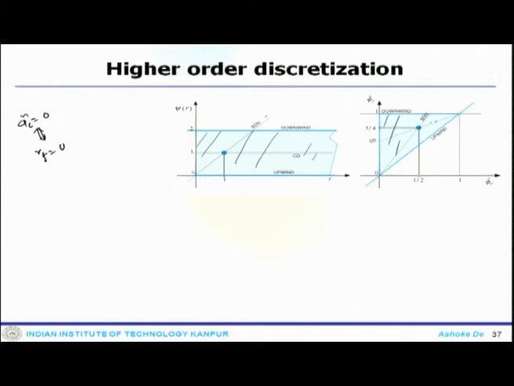Now, when you talk about second order accuracy, what we have already said is that for the TVD scheme to become second order accurate, it has to pass through the point 1 and 1, which corresponds to psi(1) equals 1.